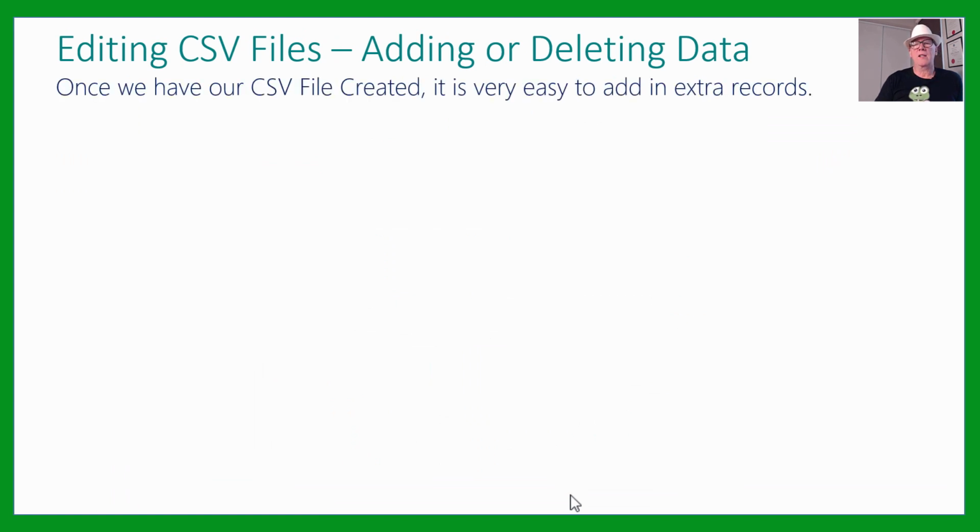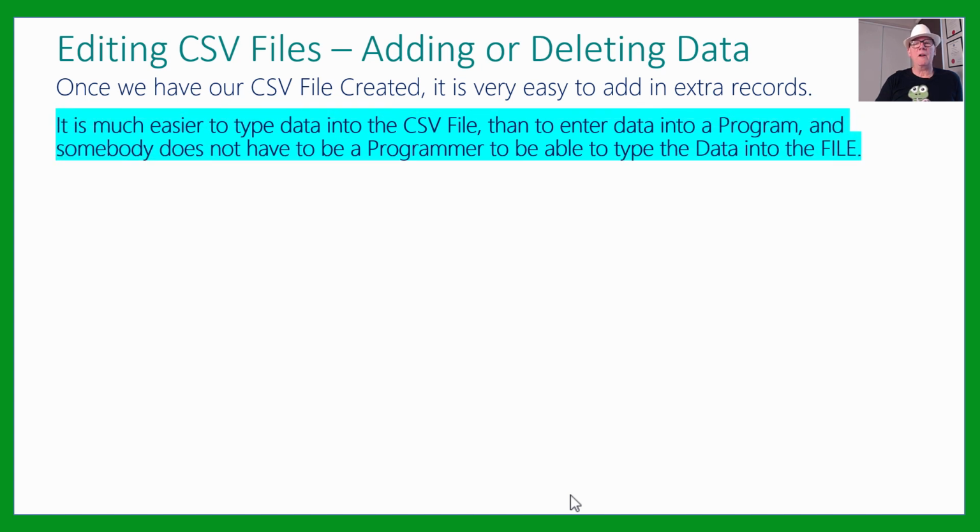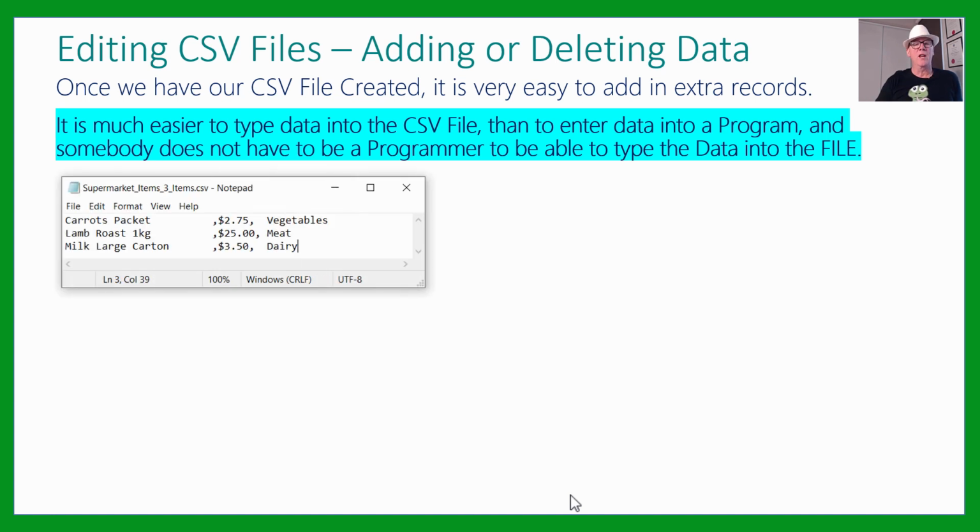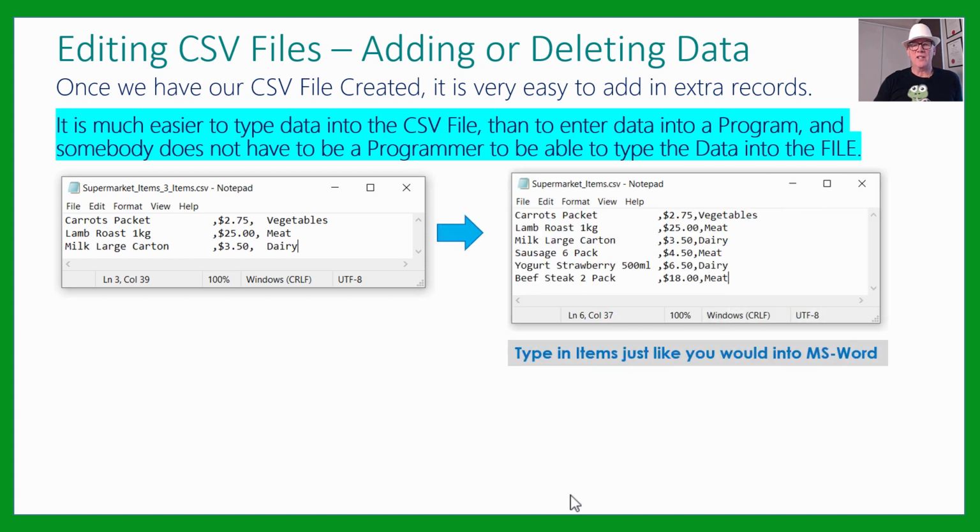Now, once you've got that CSV file, it's very easy to add in extra records or delete records out. So the great thing about having a CSV file is we don't need a programmer to maintain the file. So we've started out with our little grocery items file like this. Now if we need a whole lot more grocery items added into it, we don't need to have a programmer do that. Any person that can open a document and type can do it. So we can just have a normal member of staff or anyone just add in these extra items and keep adding them in. We don't need a programmer or anyone with any special skills in particular to do that.